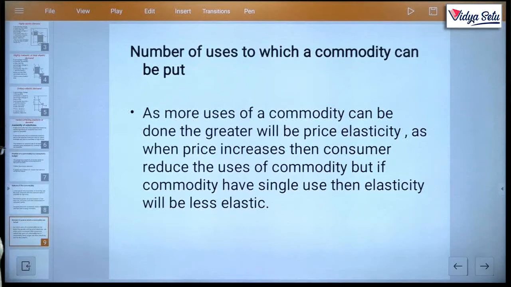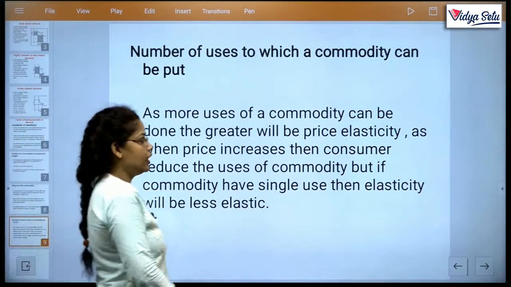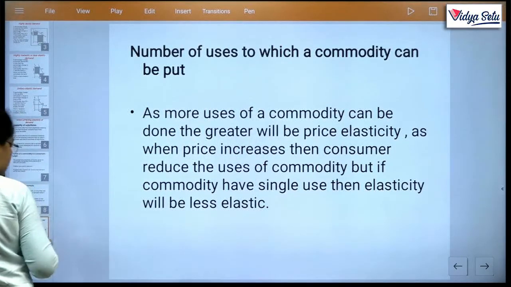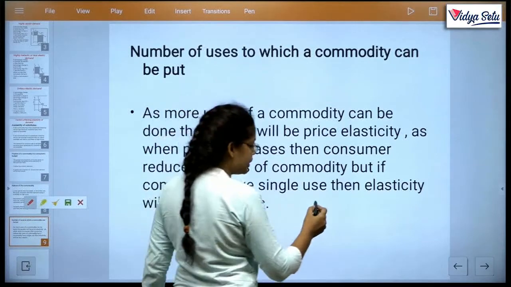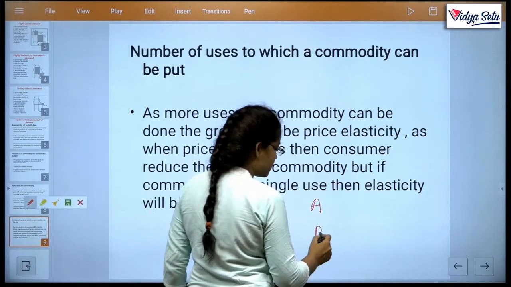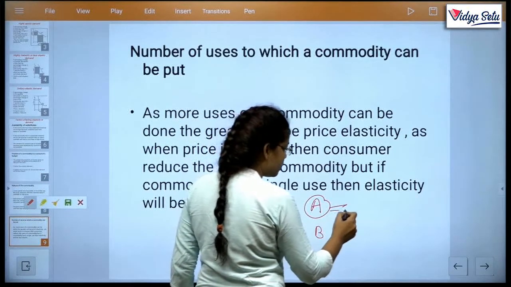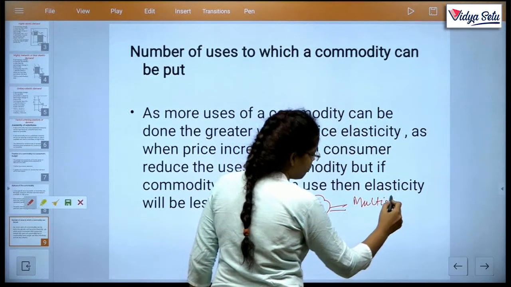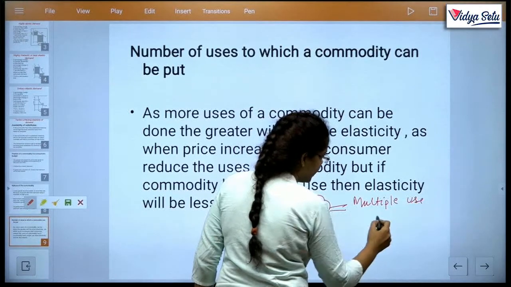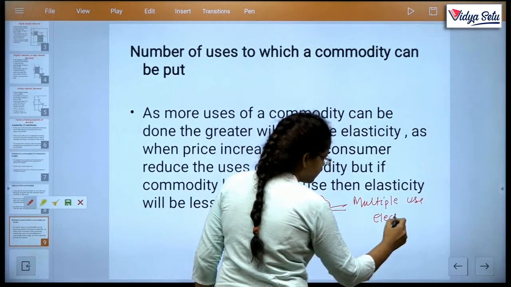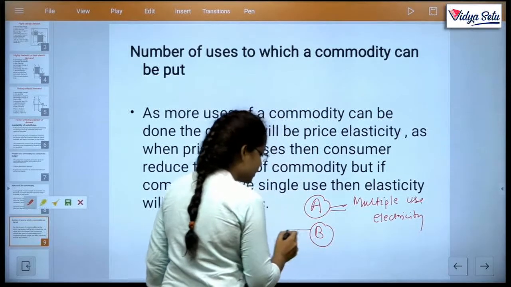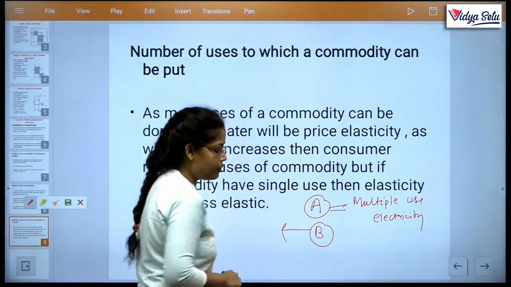Next one, the number of uses to which a commodity can be put. If there are two commodities, A and B, A has multiple uses, like electricity, and B has a single use, ठीक है?